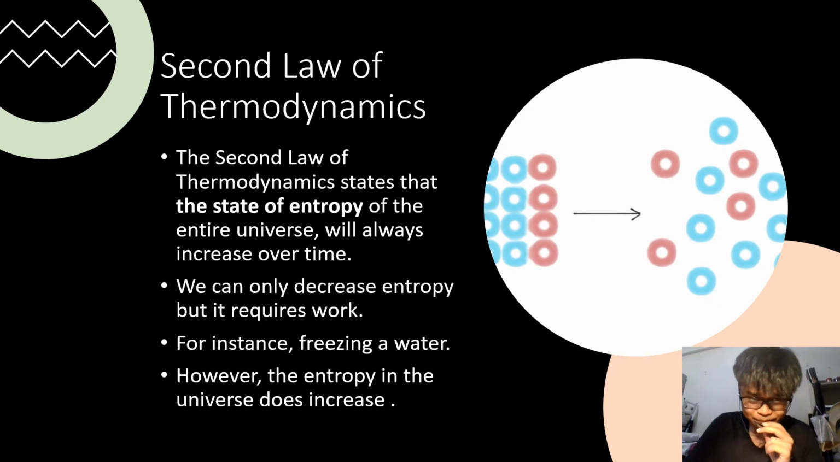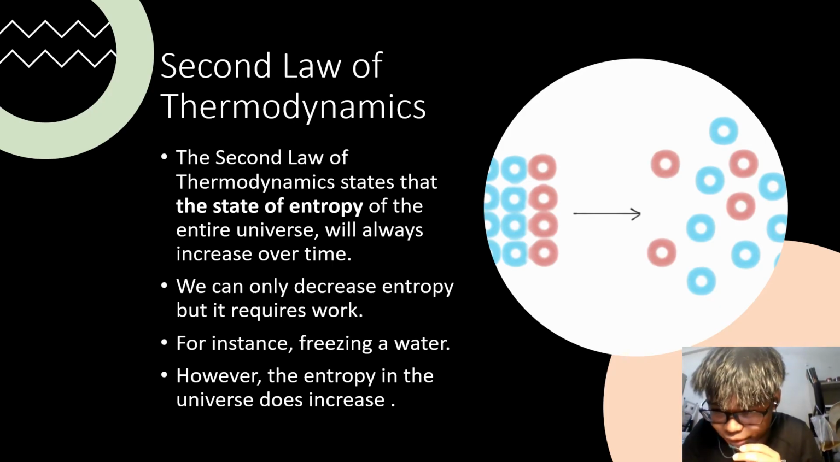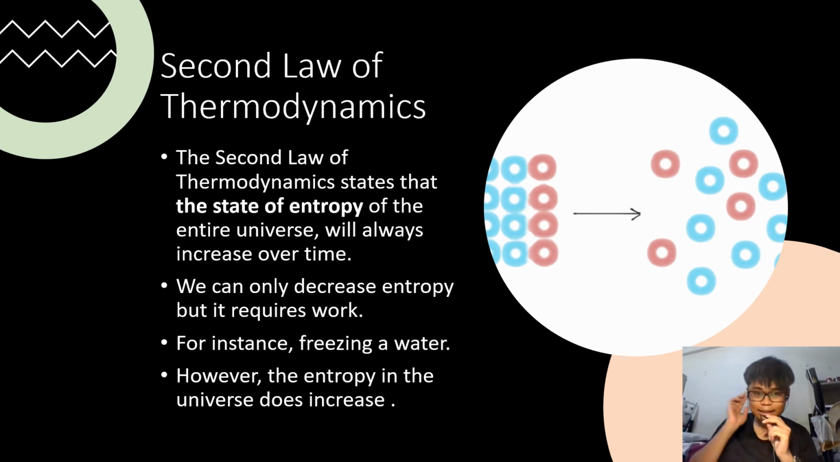Next one. So let's move into the second law of thermodynamics. The second law of thermodynamics states that the entropy of the entire universe will always increase over time. We can only decrease entropy locally, but it requires work. For instance, freezing water. We need to put in energy to make the water colder, to remove the heat from the water. However, the entropy in the universe does increase. That means that if we decrease the entropy of water, the entropy of the universe will still increase. So every time we freeze water, the more disordered the universe will be.